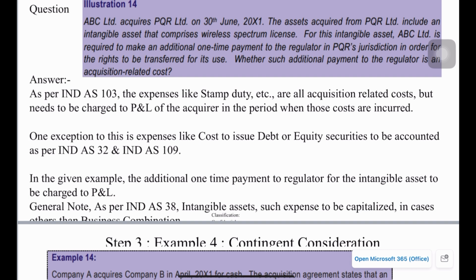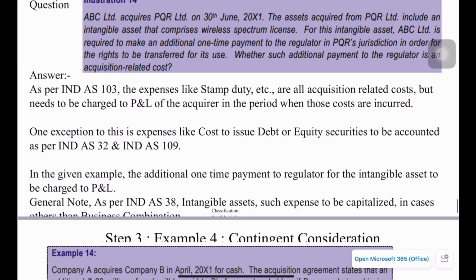But please note that we have some specific Ind AS, like Ind AS 32 and Ind AS 109, which govern costs like those of issuing debt or equity securities. In Ind AS 32 and 109, there is a specific method for how to measure and account for the cost to issue debt and equity, so we'll have to follow that model. It may not be directly charged to P&L, but let's go through Ind AS 32 and Ind AS 109 in a different session, and then see how the cost of issuing debt and equity should be accounted for in the books of the acquirer.